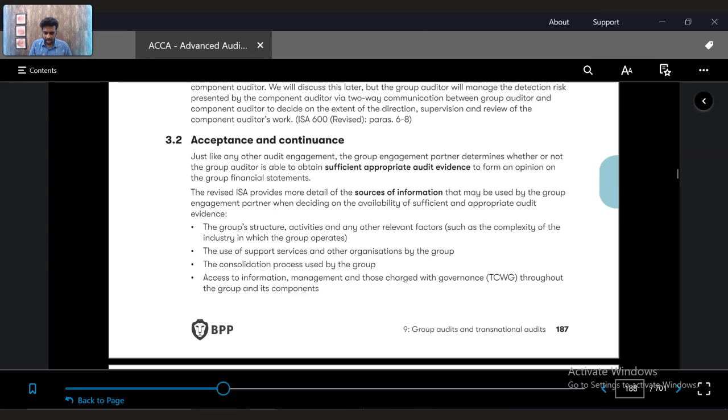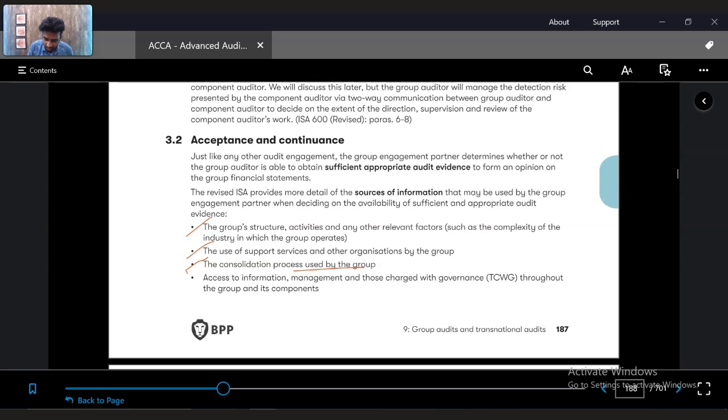So coming back to the acceptance and continuance, the engagement partner should look at the group structure, the legal structure, whether they are using service entities, because then service entities is a big audit. Because in auditing of the service entity, there will be so many people, there will be so many transactions. All of those have to be audited, which leads to complexity.